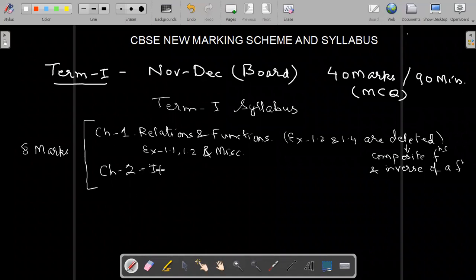In the syllabus, you will not find this in detail. Here I am telling you everything. In inverse trigonometric functions, what is deleted here? Graph of inverse function and elementary properties of inverse trigonometric function. These two are deleted. That means you have to leave exercise 2.2. You can see the portion last year given in the revised syllabus.